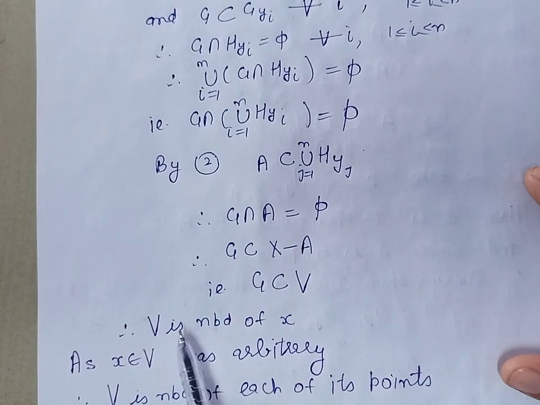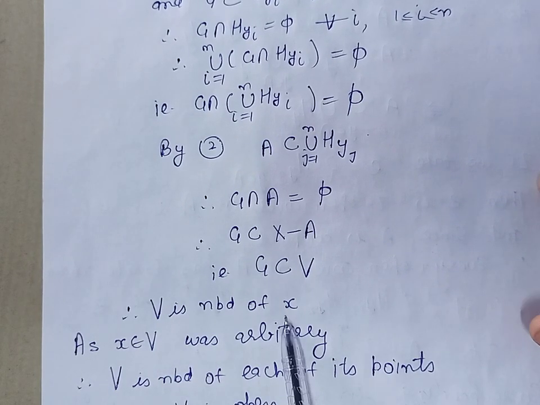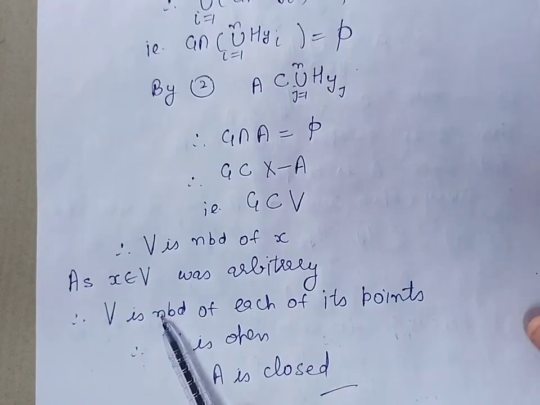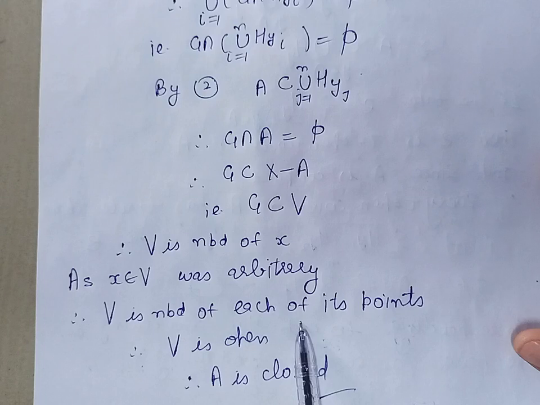So by definition, we can say that V is a neighborhood of the point X. Now, X was an arbitrarily chosen point of the set V. So we can say that V is a neighborhood of each of its points. So this proves that the set V is an open set.